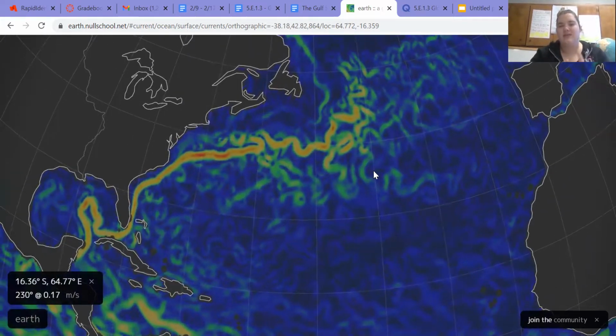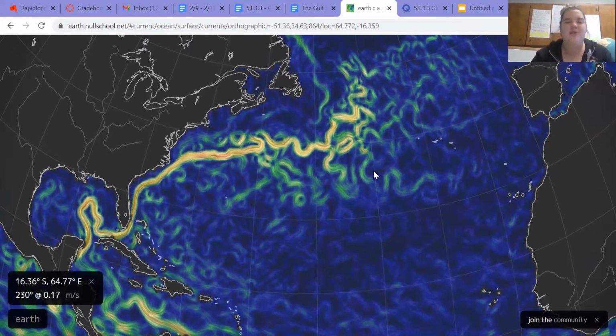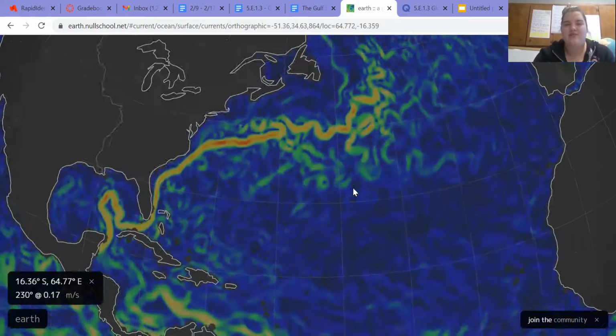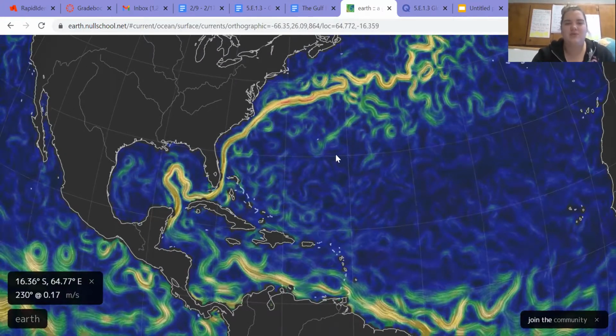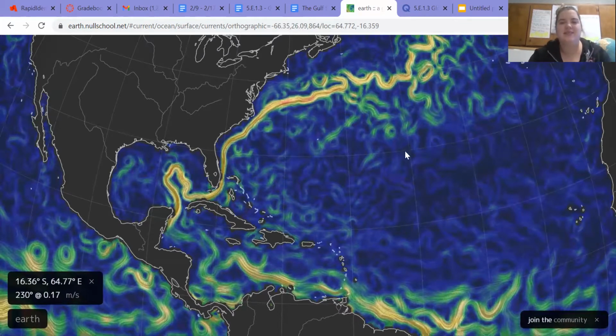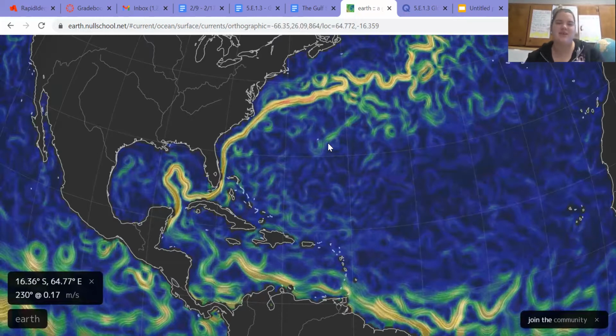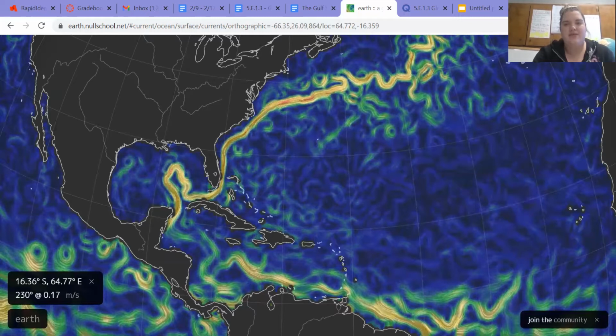So we're going to draw that really quickly in our notes. I'm going to show you how that looks on paper. And then we're going to read an article that gives us a little bit more information about the Gulf Stream. So I'm going to put the link to this so that you guys can explore the Gulf Stream as well. So look for the link to this website right here on Canvas so you guys can see that. And that way you can look at it as we're reading our article too. Okay, so I'm going to share with you my document camera, and we are going to draw the Gulf Stream together before we read our article.